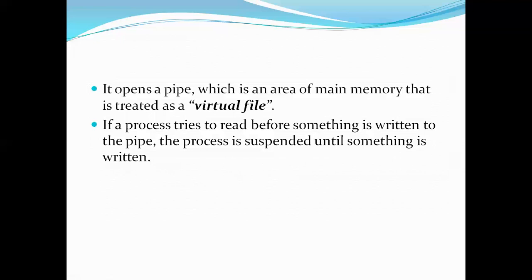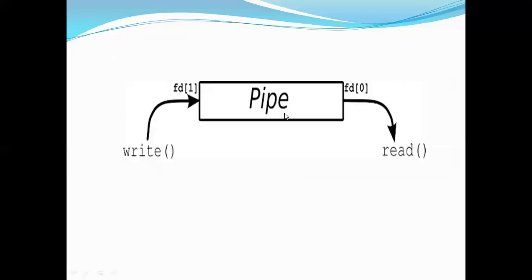Now let's see in detail. Generally, we'll imagine the pipe as a virtual file. Virtual file means imaginary file. So we'll imagine that it is a file, and we'll write the data to that file, and the other process will read the data from that virtual file. Next, one thing we have to remember here, we have learned that the parent is writing, the child is reading.